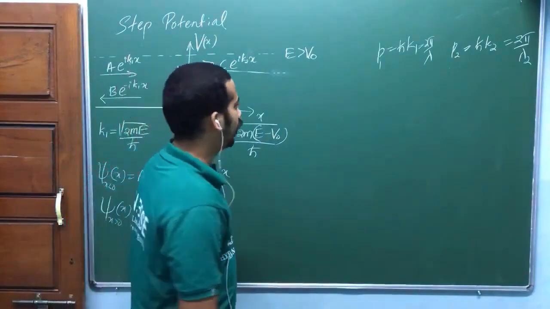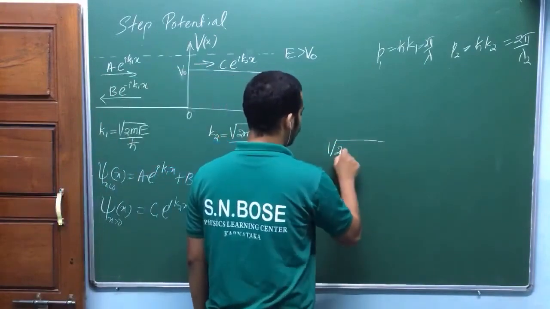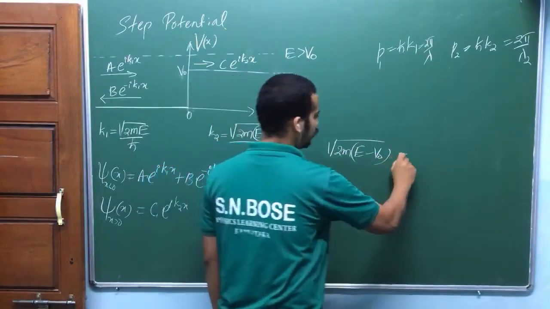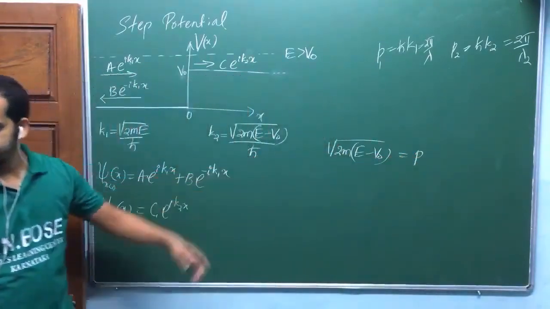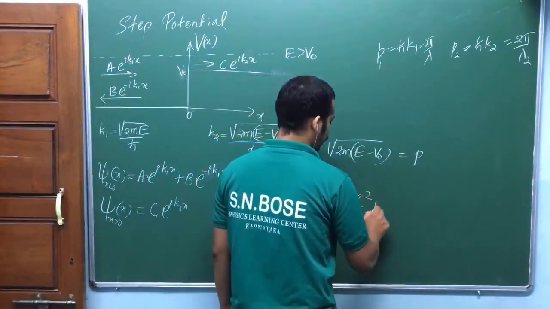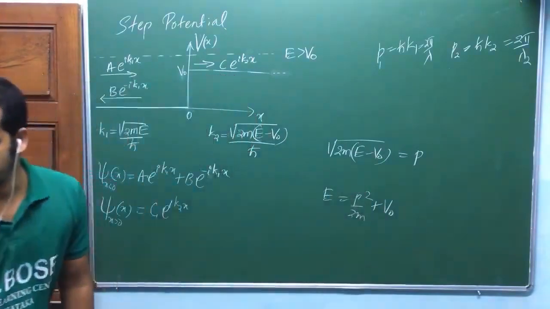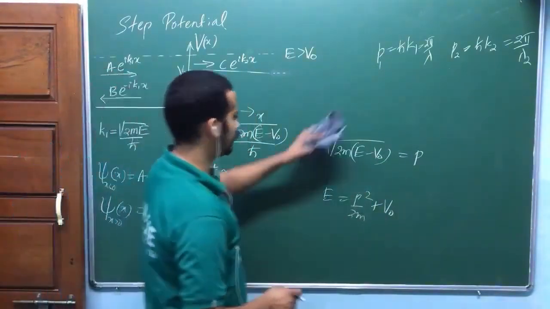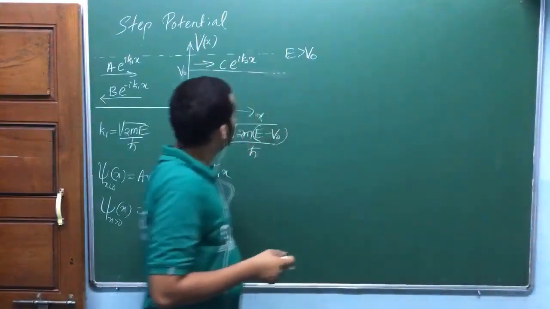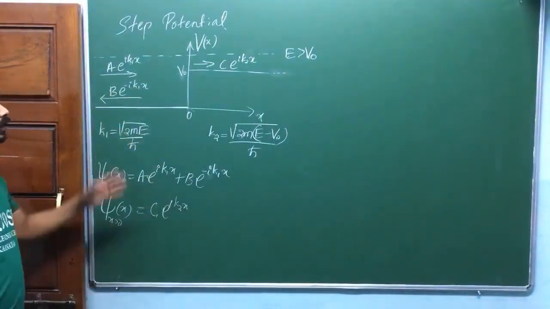Using p. Or if you take this one, what is this one? If you multiply by h bar, what is this? 2m (E minus V naught). If you multiply by h bar, this is nothing but p actually, isn't it? If you write E is equal to p square by 2m plus V naught and solve it for p, it's going to be p actually. This is nothing but p by h bar. So that's why you can define de Broglie wavelengths in the left hand side and right hand side regions, because it's a freely moving particle, isn't it?